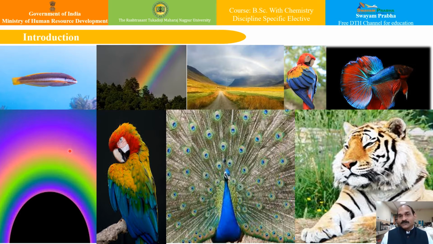It is basically due to the interaction of electromagnetic radiation with matter. And today we are going to start with this particular topic, in which we are going to see these facts regarding the interactions of electromagnetic radiation with matter. Now to see anything, we need to detect the photons that are reflected or emitted by the objects around us. And this process begins when the photons of light fall on the cells known as photoreceptors.